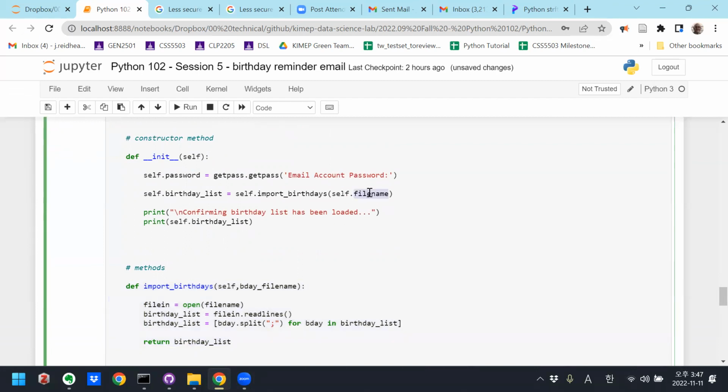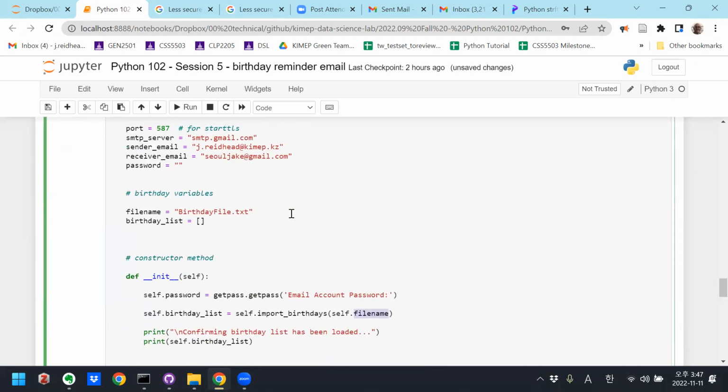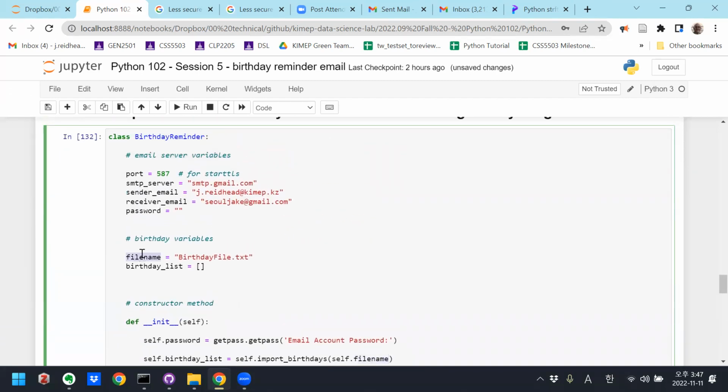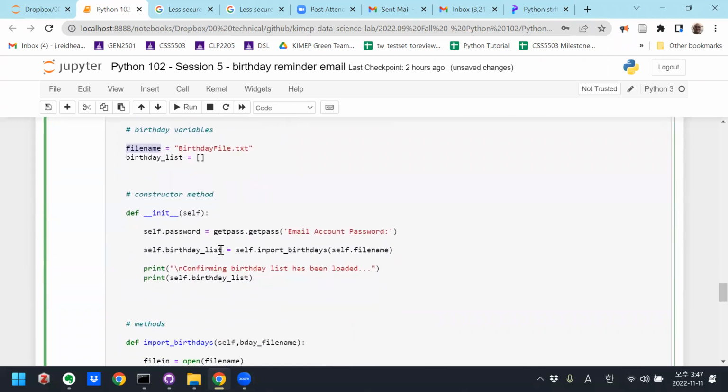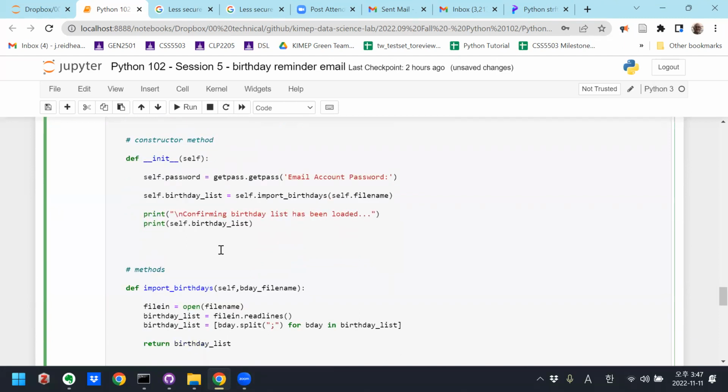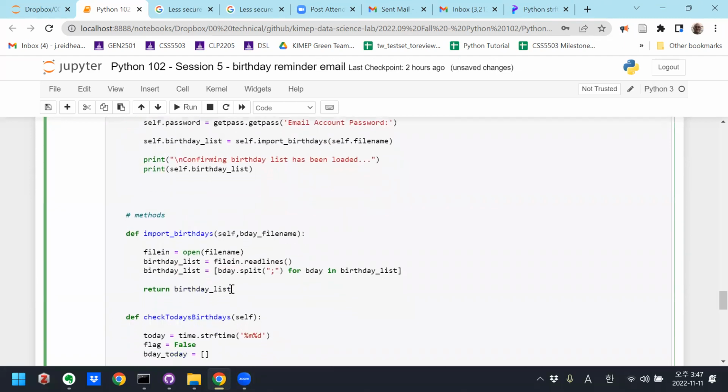So, and also I'm inputting file name, and I have to put self in front of that because that file name is coming from here, right? And notice import birthdays too, I had to tweak the function a little bit. I had to add self in the function call, right? But everything else is the same.